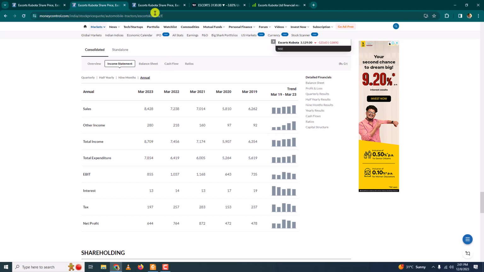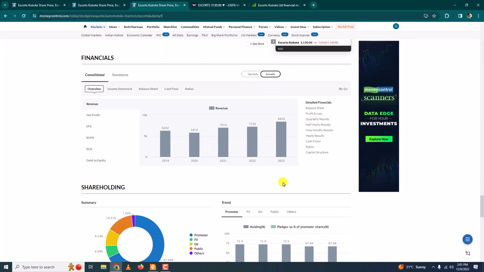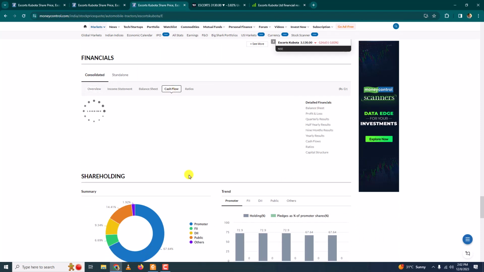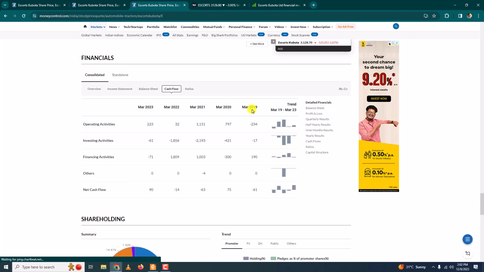Next, let me go to financials and the cash flow statement. The cash flow statement gives you an idea as to where the money is coming from, how much is coming to the company and how much is going. Starting from here till here, the first thing I will look at is operating activities. This must be positive.